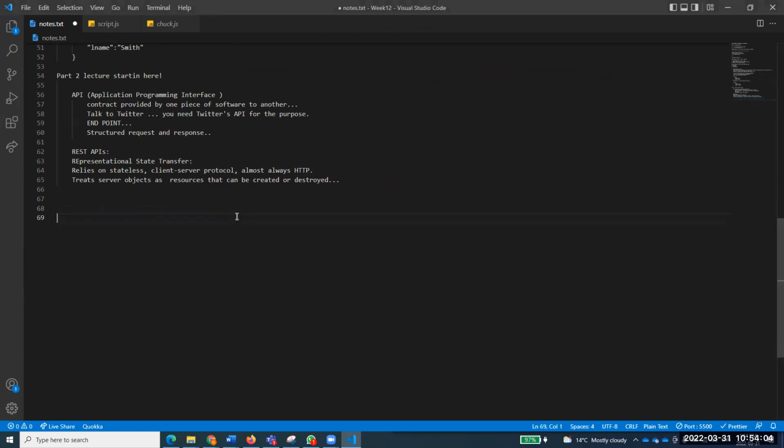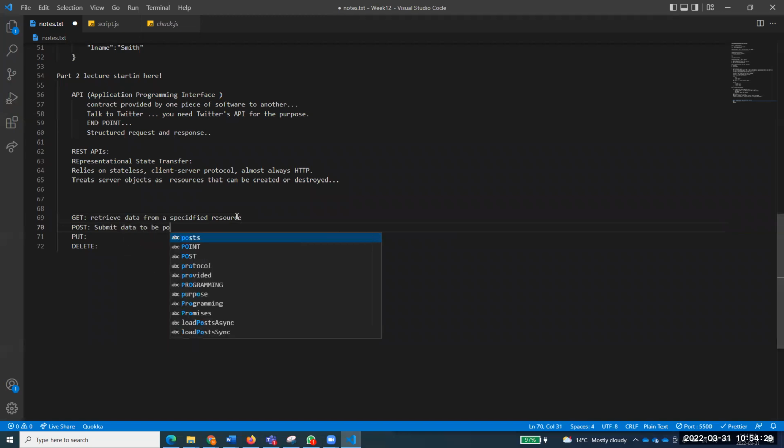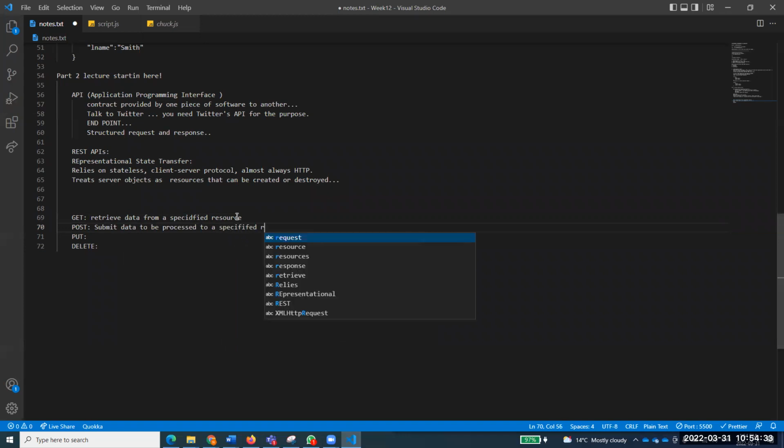Now, REST APIs have these major operations: get, and then post, and then put, and then delete. There are others as well, by the way. We are just talking about this. Get: retrieve data from a specified resource, right? Post: submit data to be processed to a specified resource.